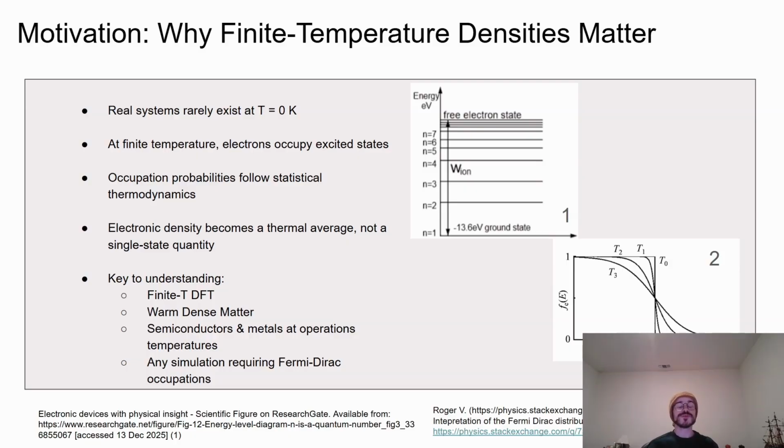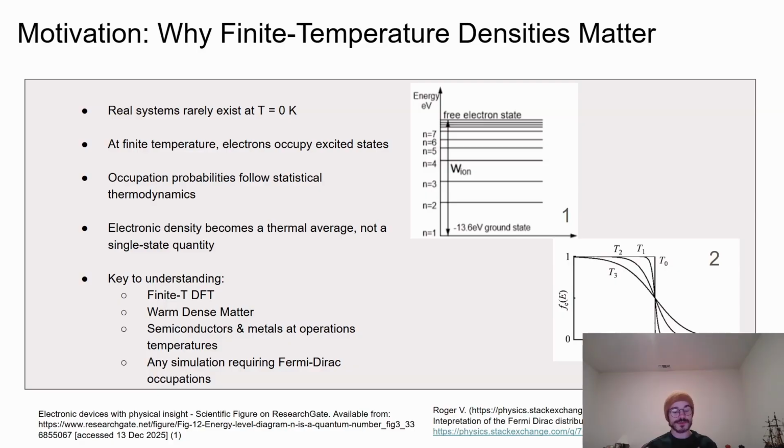Motivation. Why do finite temperature densities matter? At 0 Kelvin, a quantum system occupies only its ground state. However, essentially all real materials and molecules exist at finite temperature. Once the temperature is above 0, excited quantum states begin to populate with non-zero probability. Which states are occupied and by how much is not arbitrary, though. It is dictated directly by statistical thermodynamics.